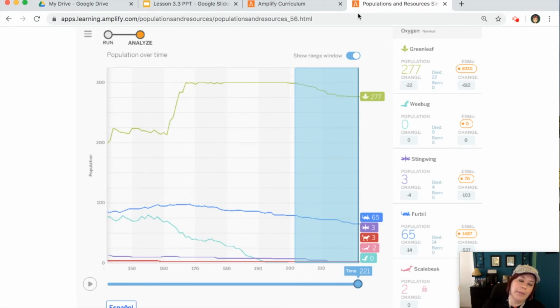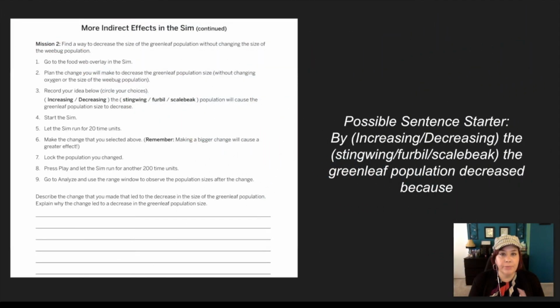So let's head on back over to our PowerPoint. So we're back here at our PowerPoint on page 87. Take a moment, if you haven't yet, pause this video and describe the change that we made that led to a decrease in the size of the green leaf population, and explain why that change occurred. If you need a sentence starter, you can use the one on the screen. Let's go ahead and pause the video and complete that now.